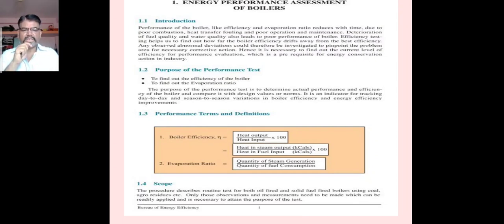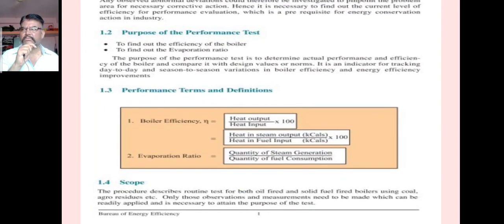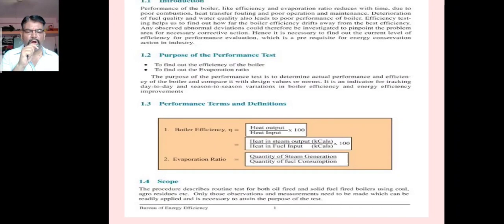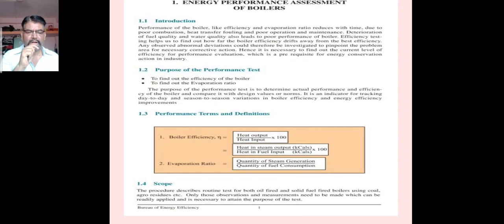Now, what is performance of a boiler? The performance of the boiler is measured in terms of evaporative capacity. Evaporative capacity or evaporative power of a boiler is the amount of water evaporated or steam produced in kg per hour.